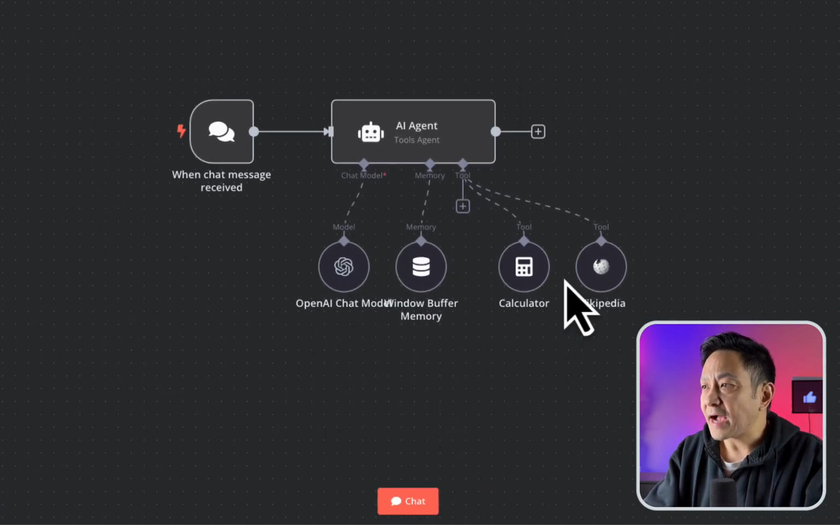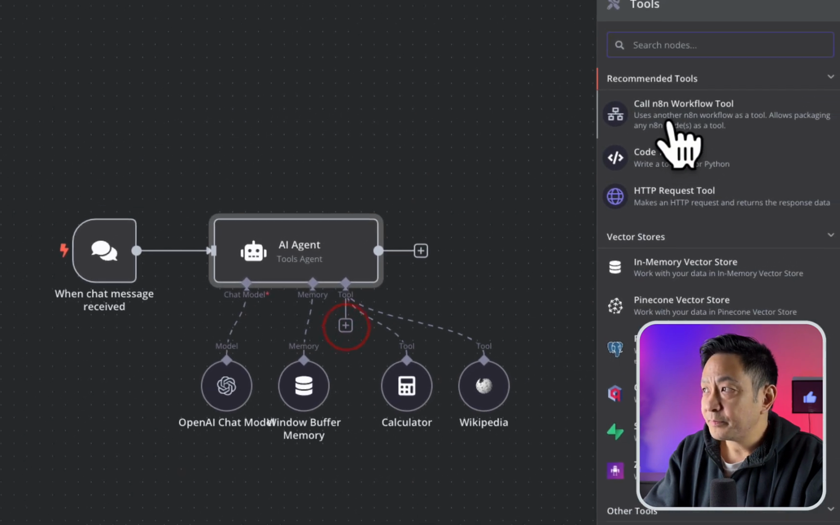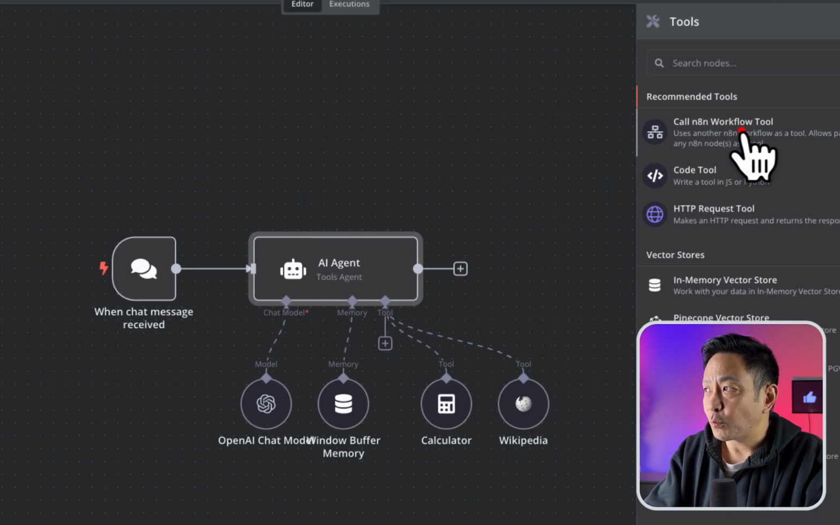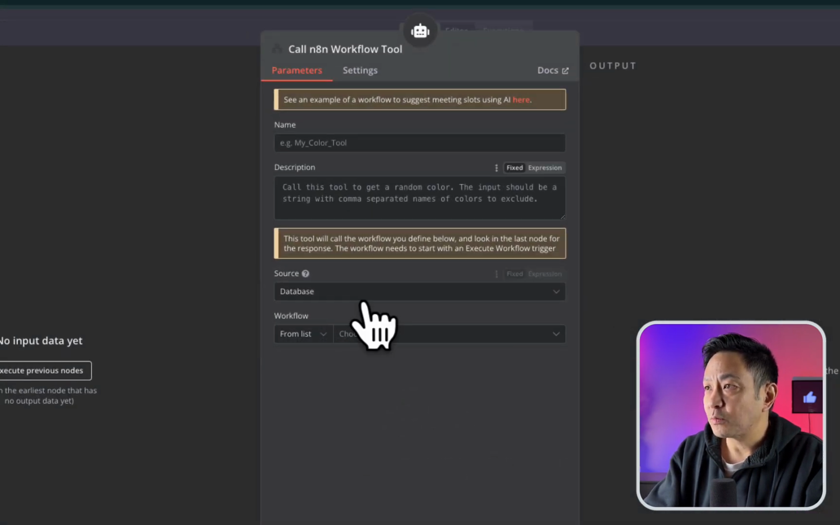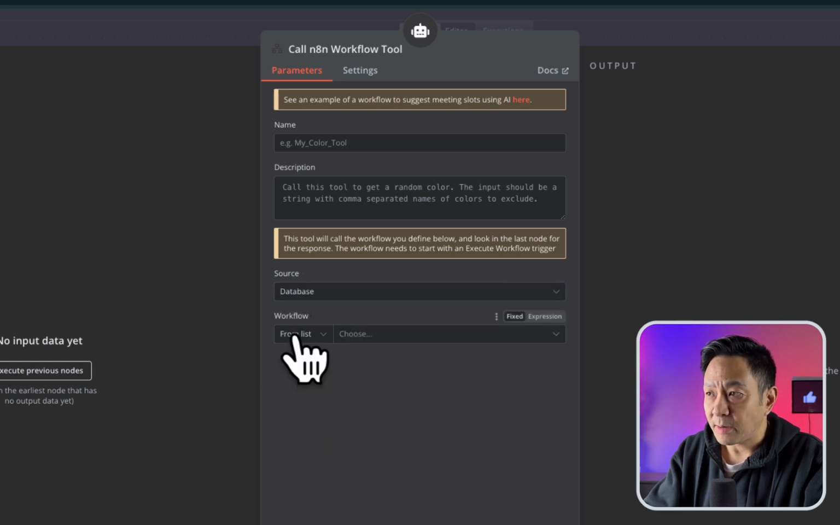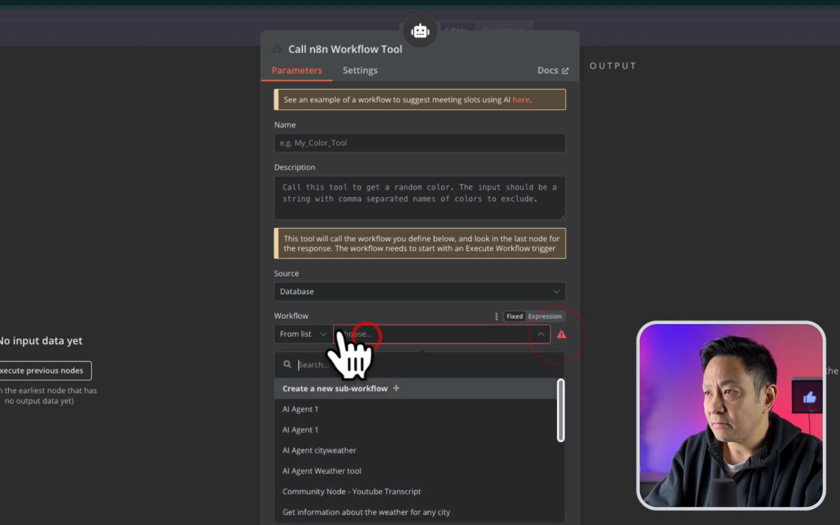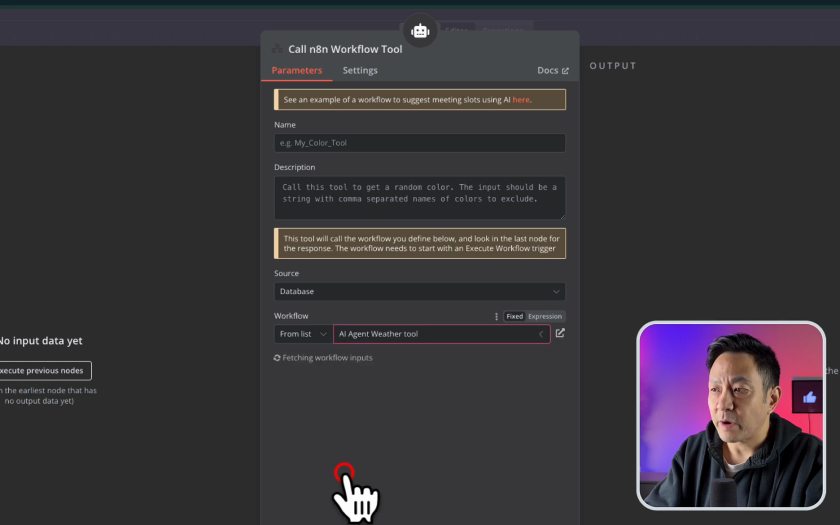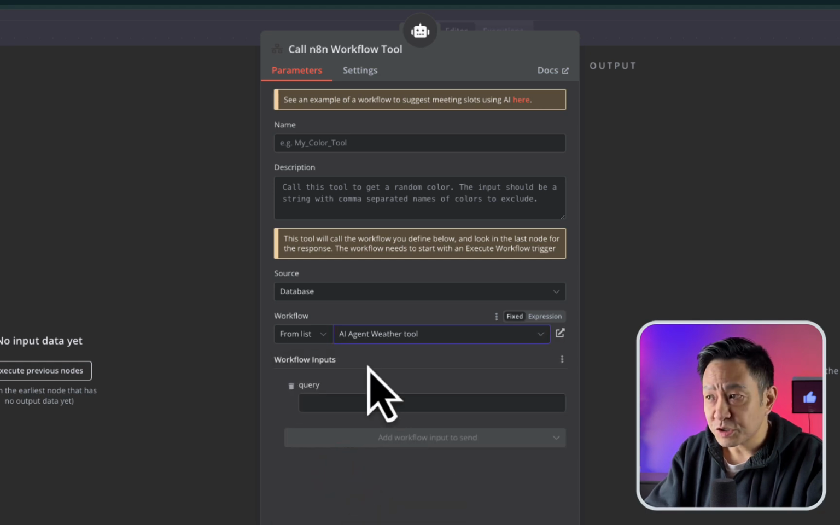Okay, so if I go back to the AI agent that I'm creating here, I can add one more tool. In this case, I'll call the n8n workflow tool. What I want to do here is down below, it says, where is the source? The source is from the n8n database, and that's the one that I want because it'll list out all the workflows that I created. So the workflow, if I drop this down, is the AI agent weather tool, and that's the one that we just created together.